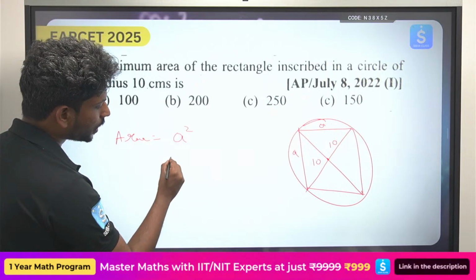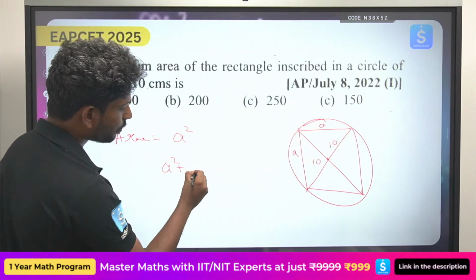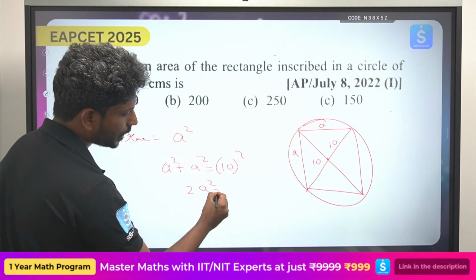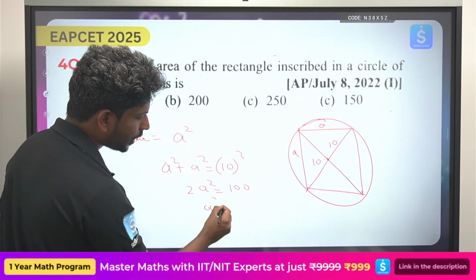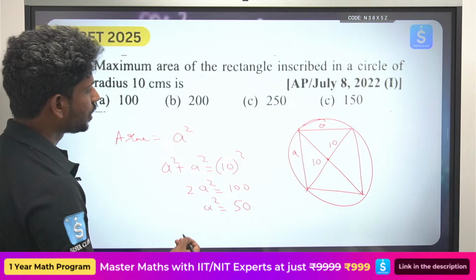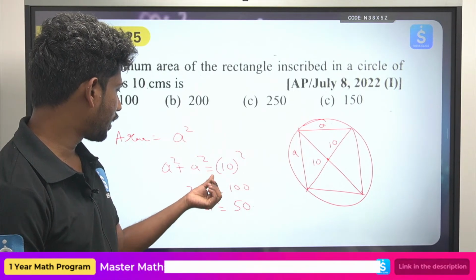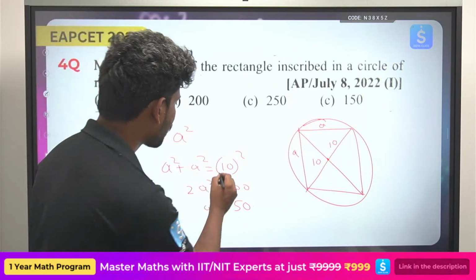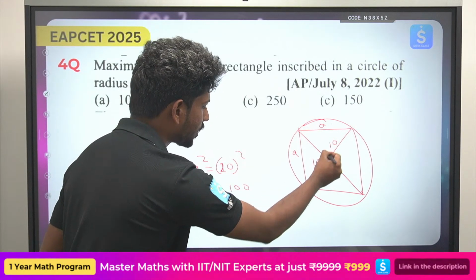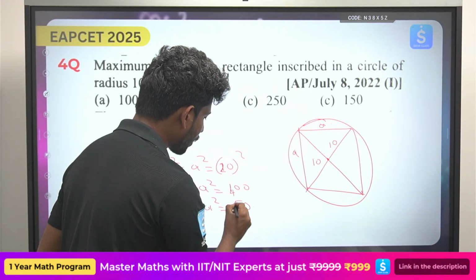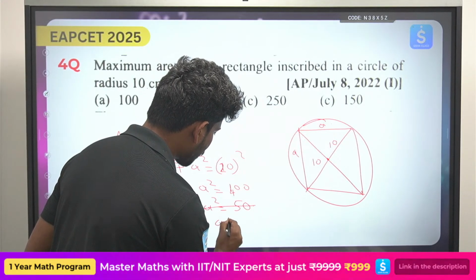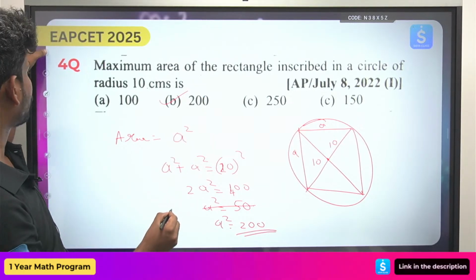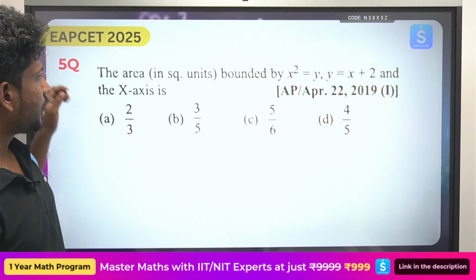So we have the Pythagoras relation from this triangle. A square plus A square equals 10 square. So 2A square equals 100, A square equals 50. Sorry, the diagonal is 10 plus 10, so it is 20, and 20 square is 400. So now A square plus A square is 400, so A square equals 200. It is option B.